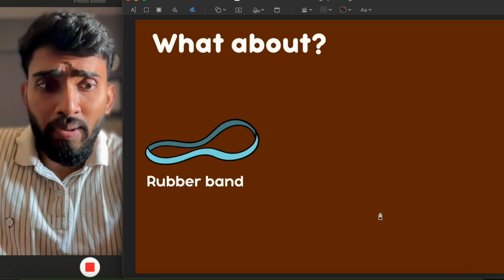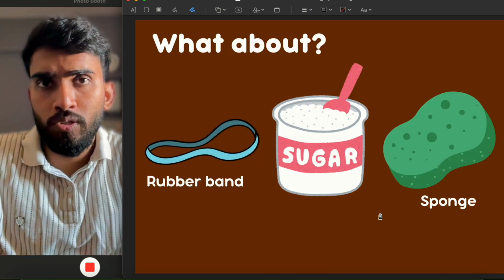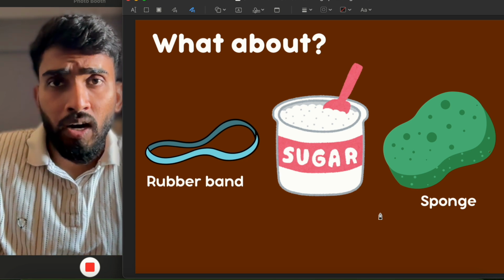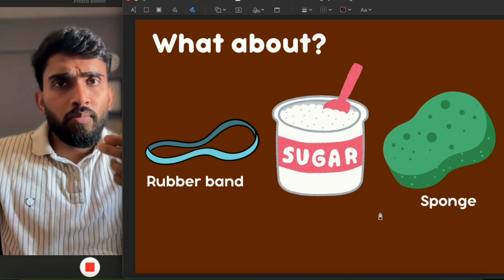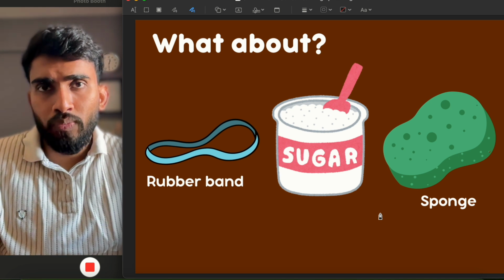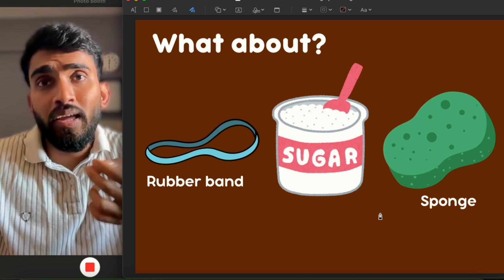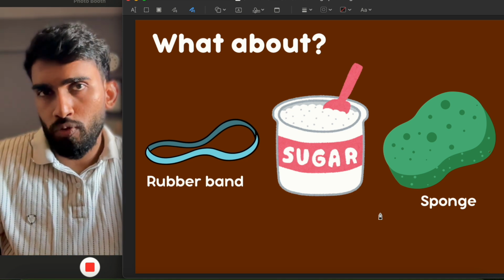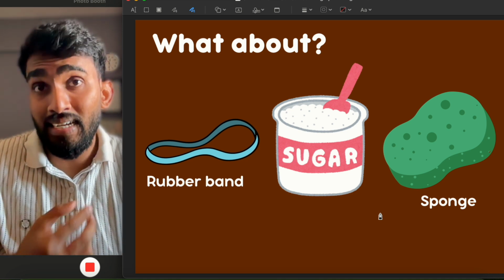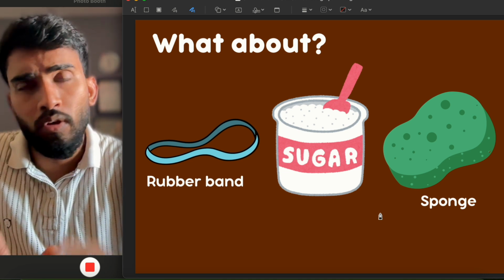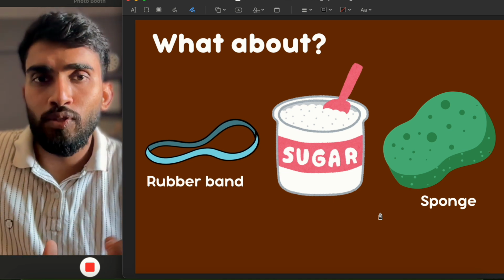What about rubber band, sugar, and sponge? Are they solid too? Rubber band. When you apply force on a rubber band, it changes its shape. But this change in the shape will stay only as long as you are applying force on it. When you remove the force, it will again get its original shape. Hence, a rubber band is a solid.